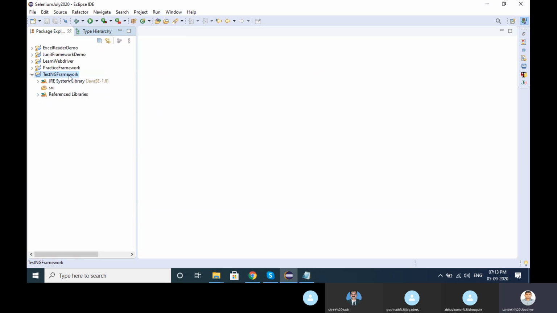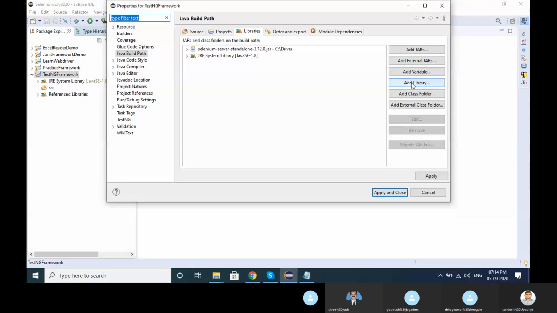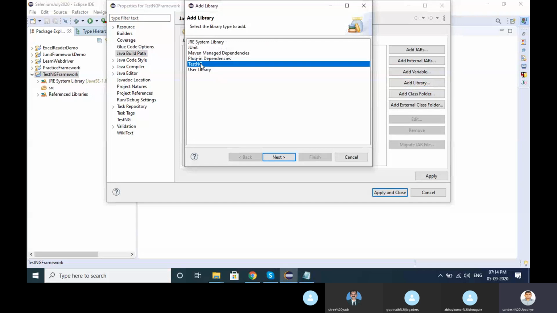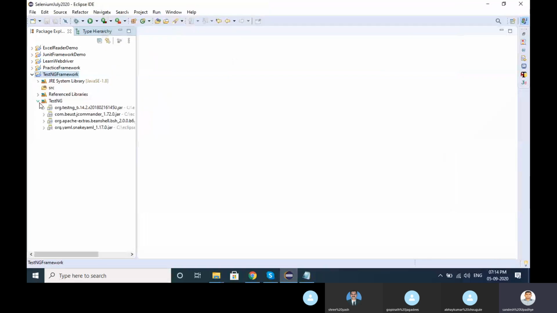To work with TestNG, you need to add the TestNG library, just like the JUnit library. The TestNG library is added with the same process: build path, configure build path, add library, and TestNG. Why is TestNG coming here? Because I have already installed it. If TestNG is not installed, this option will not come here. So make sure you install TestNG before looking for these options. TestNG, next, finish. TestNG is coming here, apply and close. So the TestNG library is added.